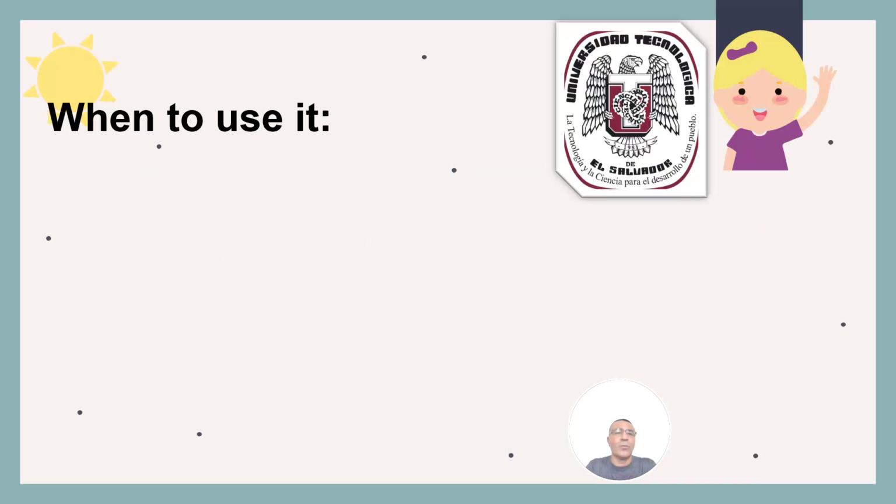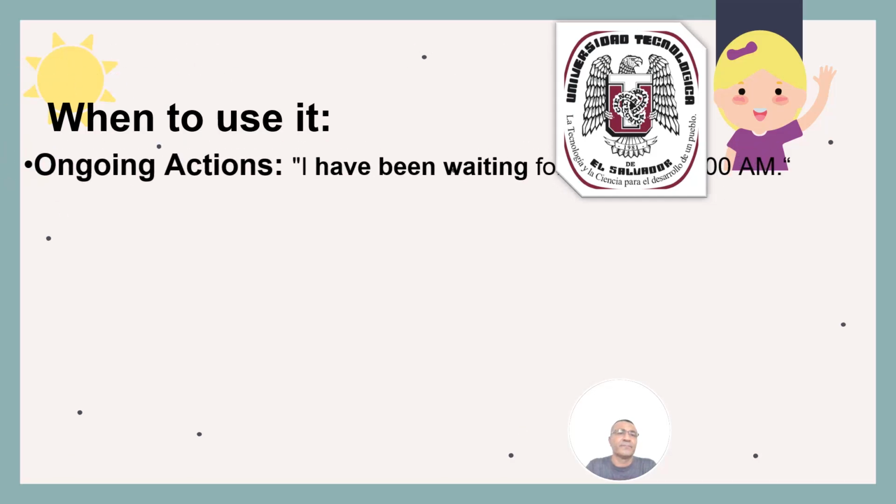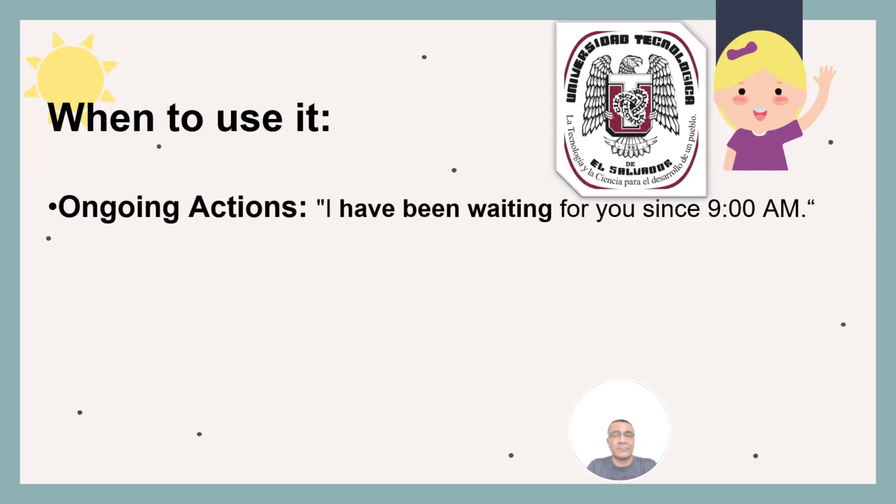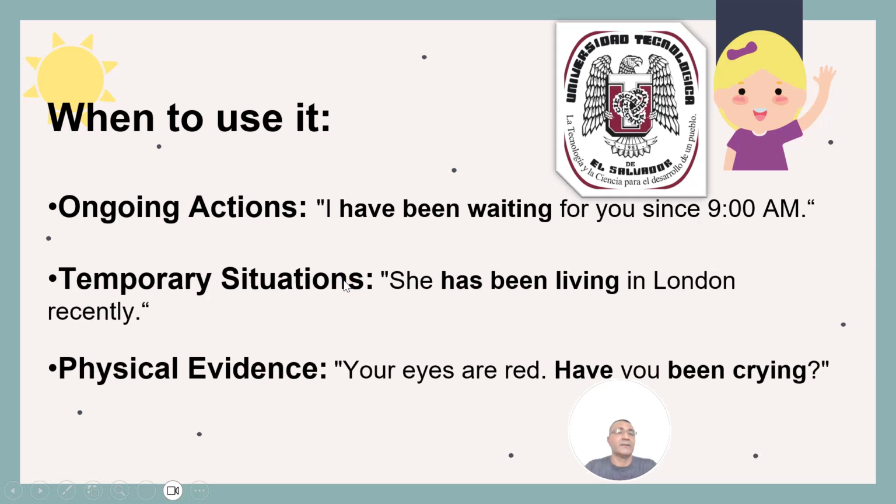Let's see. When to use this? Ongoing action. For example, I have been waiting for you since 9 a.m. What else? In a temporary situation. Example, she has been living in London recently. And we use it for physical evidence. For example, your eyes are red. Have you been crying?